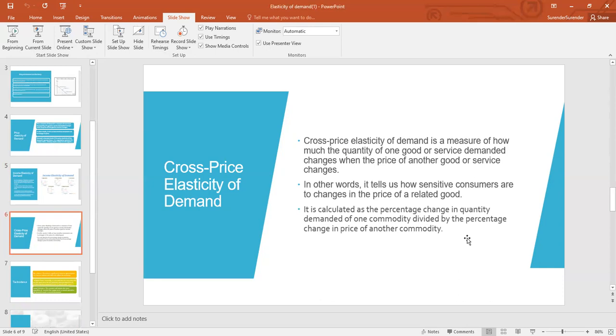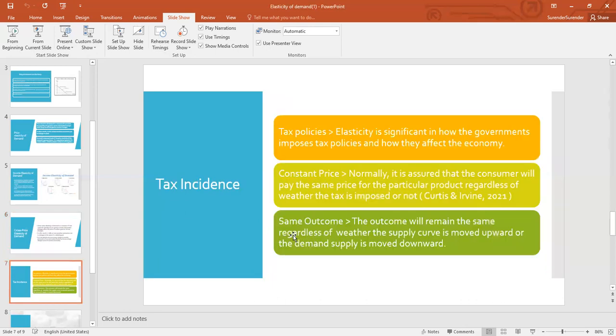When there is a change in the price of a product for domestic use, consumers are not very sensitive because they are aware that the product is important to them. How is cross price elasticity of demand calculated? It is the percentage change in quantity demanded of one commodity divided by the percentage change in price of another commodity.